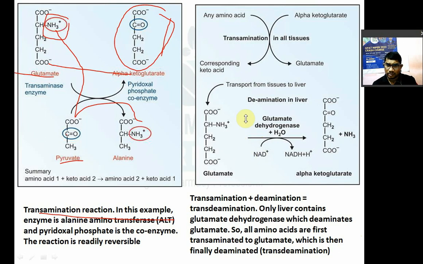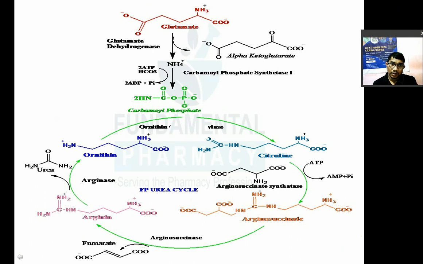Deamination occurs in the liver. All other tissues can also cause deamination, but not of your glutamate. So oxidative deamination occurs in the liver to form alpha ketoglutarate. Now you can see this is known as the urea cycle. The first two steps are involved in the mitochondria.